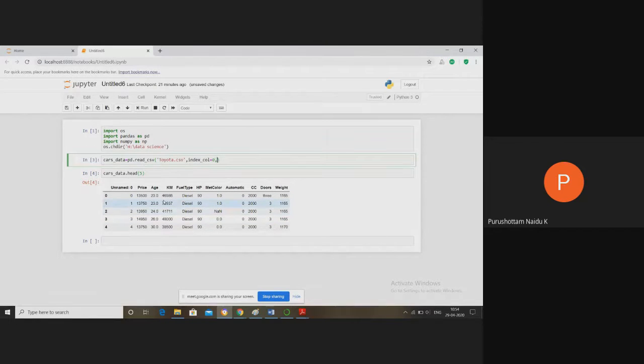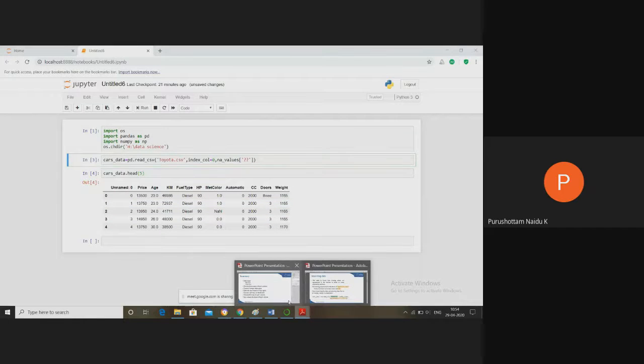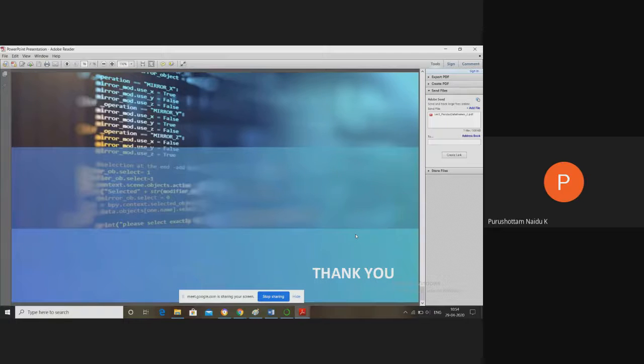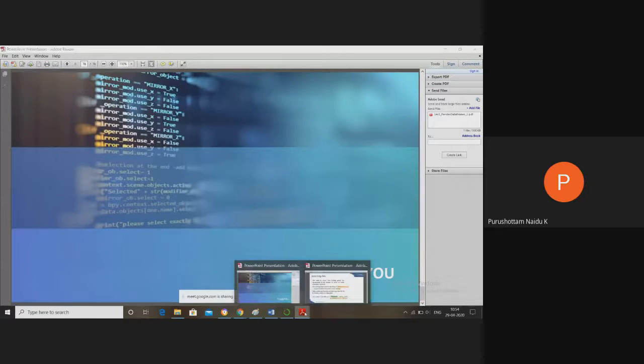For example, to replace the missing values with NaN, we use the parameter called na_values. In general the missing values appear as double question marks, and also triple dash.